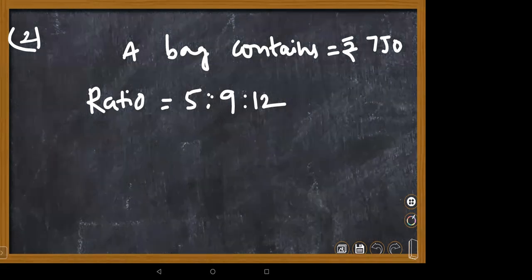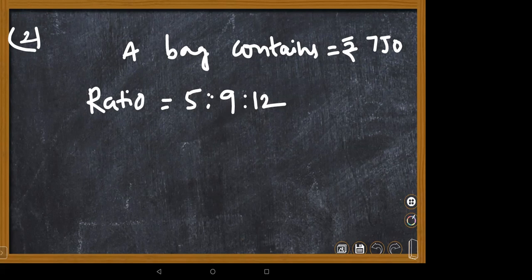So 2 rupees means how many 50 paise coins? 4, ma'am. For 1 rupee? 2, ma'am. For 50 paise, as usual, no need of that.